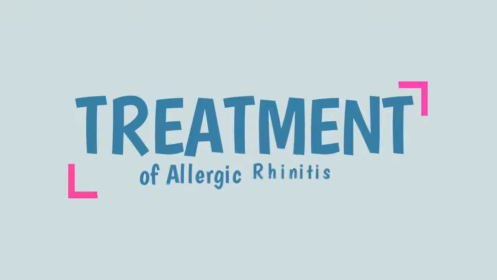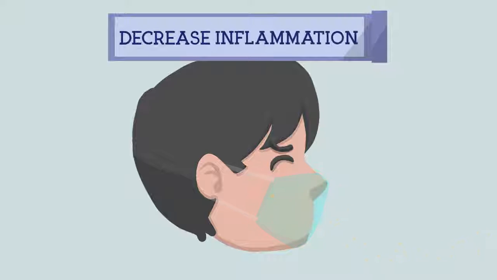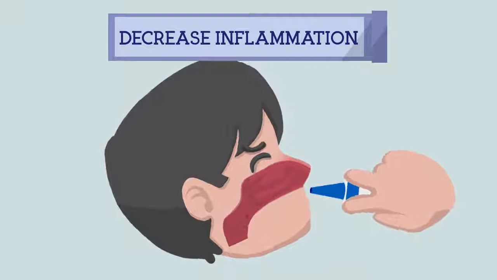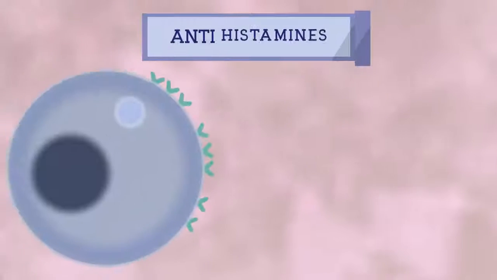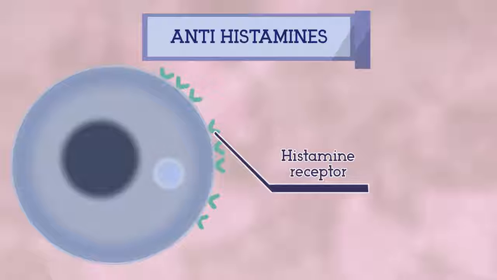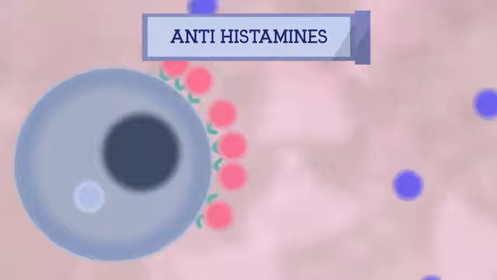Treatment of allergic rhinitis is achieved by targeting different steps in the pathway to allergy. 1. Avoid allergens. This can be done by taking precautionary measures to avoid exposure. For example, wearing face masks in pollen season. 2. Decrease inflammation. This can be achieved by steroids applied directly to the nasal mucosa. 3. Antihistamines. These target the action of histamines by blocking the histamine receptors, thus stopping the action of histamine.